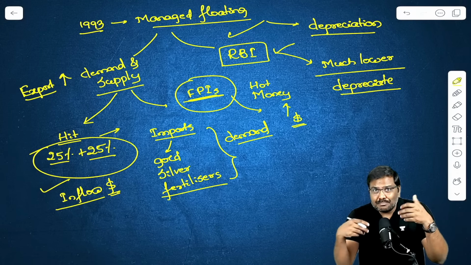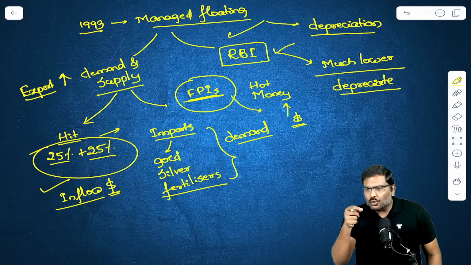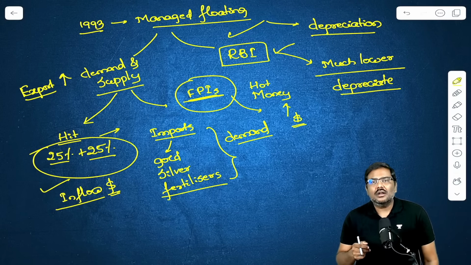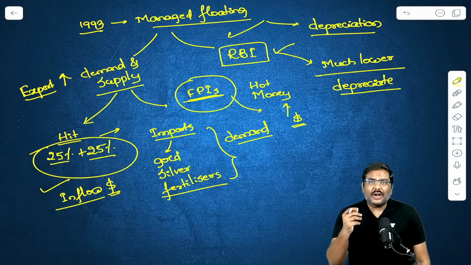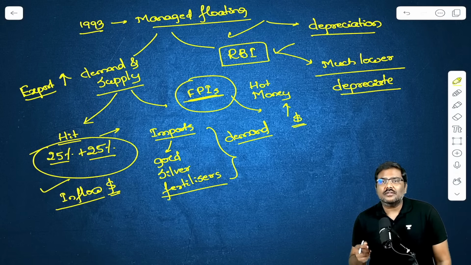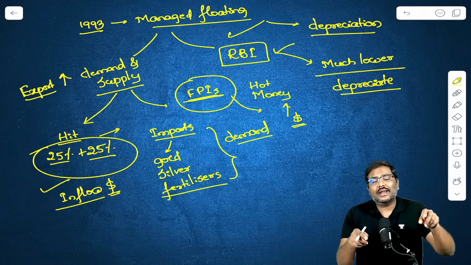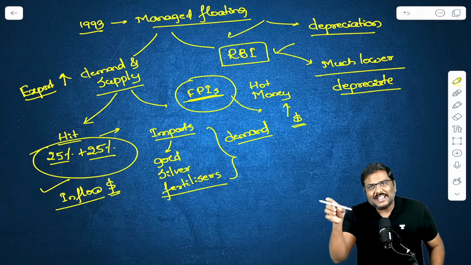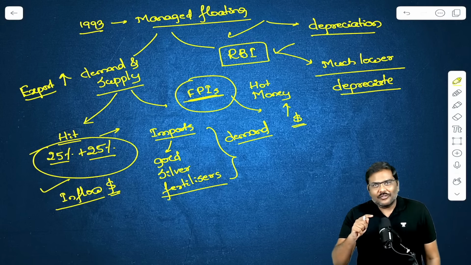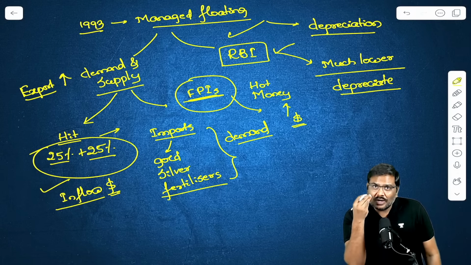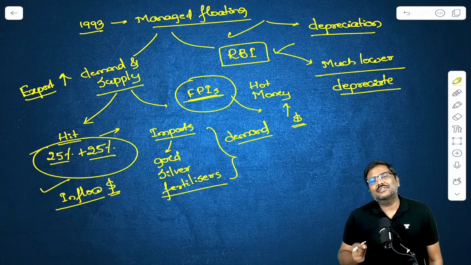That is, use better technology, use, let's say, better labor, use cheaper raw material, find out a better way to produce goods and services so that your products will be competitive in the international market irrespective of what is the exchange rate. All of you are able to understand? Do not be over dependent on the depreciation of the rupee.